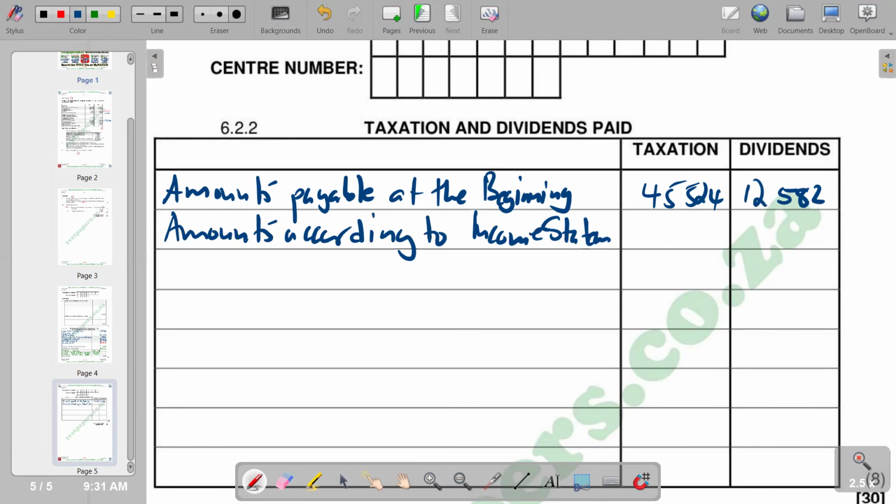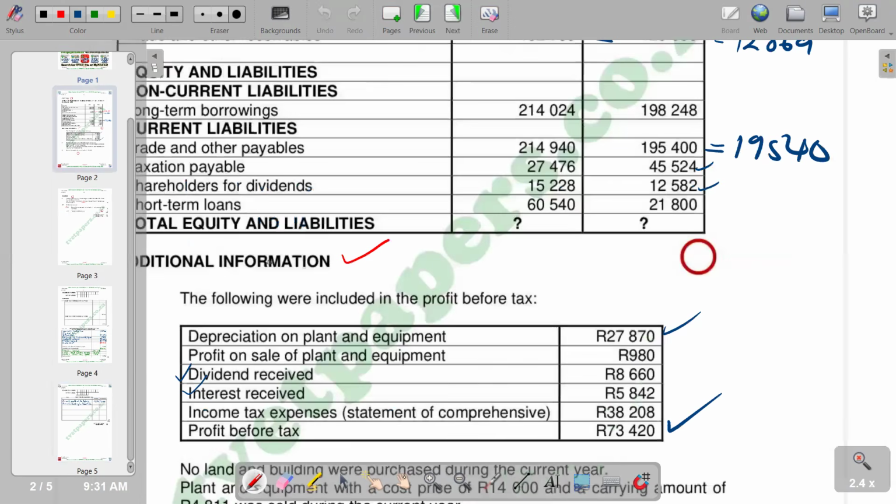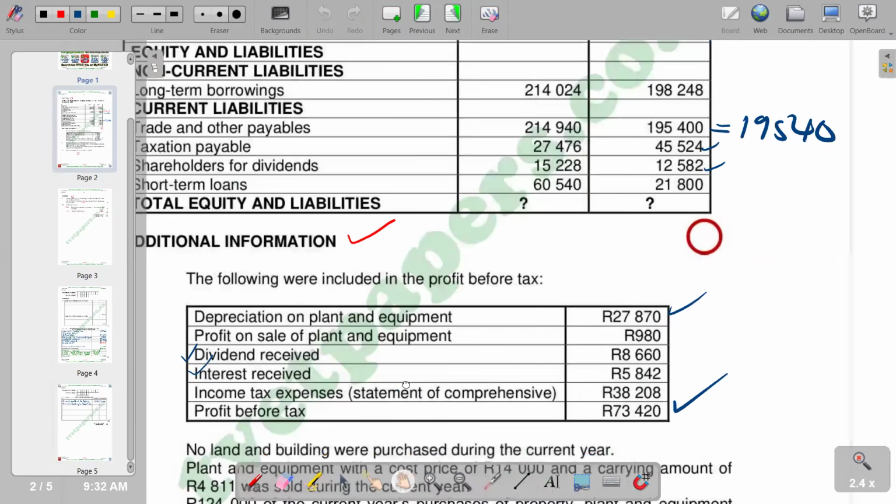So we are looking for the taxation amount for the period, which is supposed to be in the income statement, and then the dividends amount for the period that is supposed to be in the income statement. So we refer back to the question. So we see that we can get that in the extract that we are given.